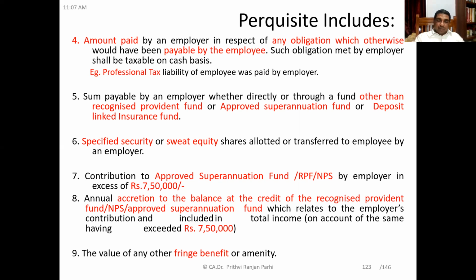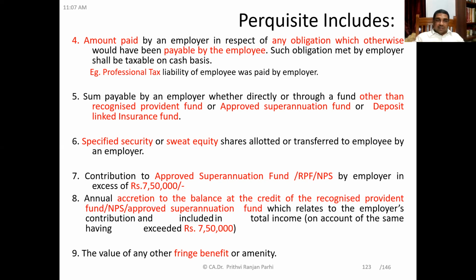Why is it given? Because the employee might have contributed something, given some technical consultancy, or might have worked. That means the employee has contributed not in terms of money, but in terms of labor. In that kind of situation, sweat equity shares are allotted to the employee by the employer. The value of that sweat equity share or any specified security allotted or transferred to the employee is a perquisite, and it is taxable and included in the employee's salary. Understood?